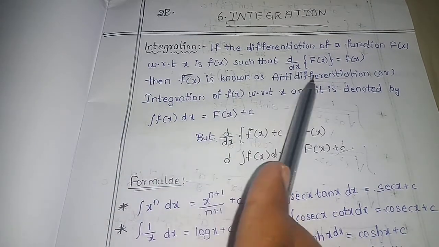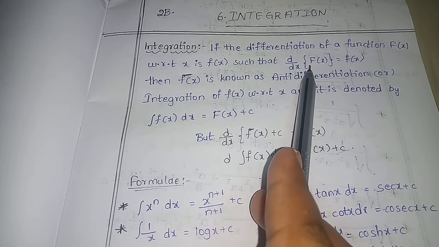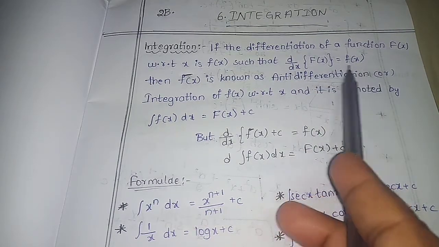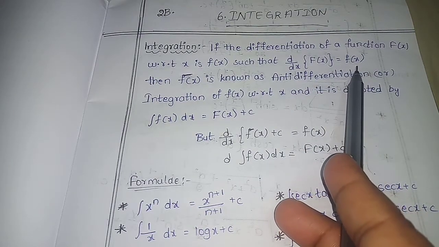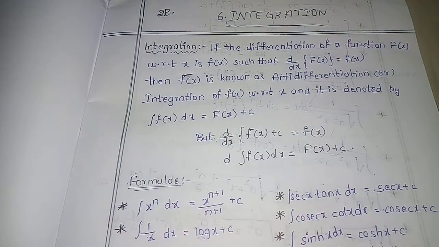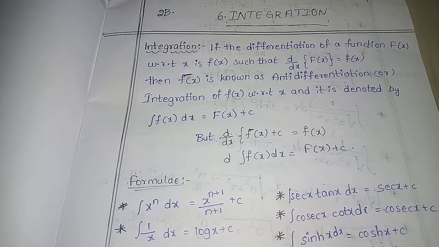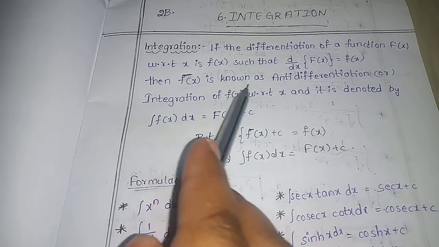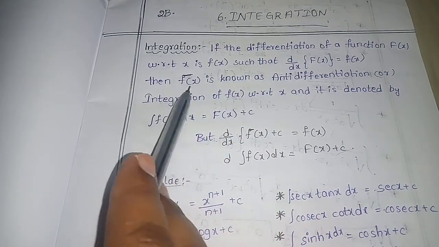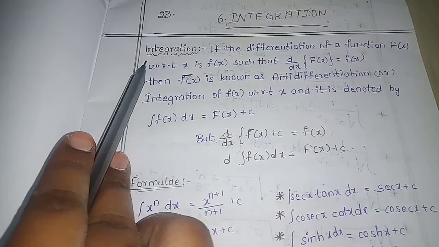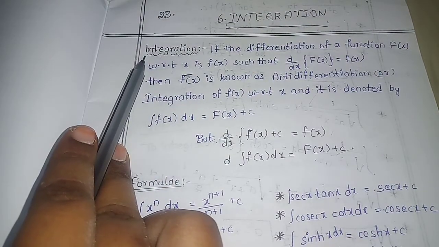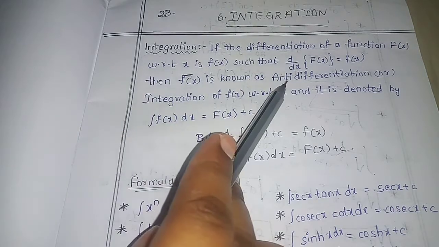In mathematical form, d by dx of capital F of x is equal to small f of x. That is what I said now. Then f of x is known as anti-differentiation. Capital F of x means big value, and big value means integration. Integration means we can also call it anti-differentiation.